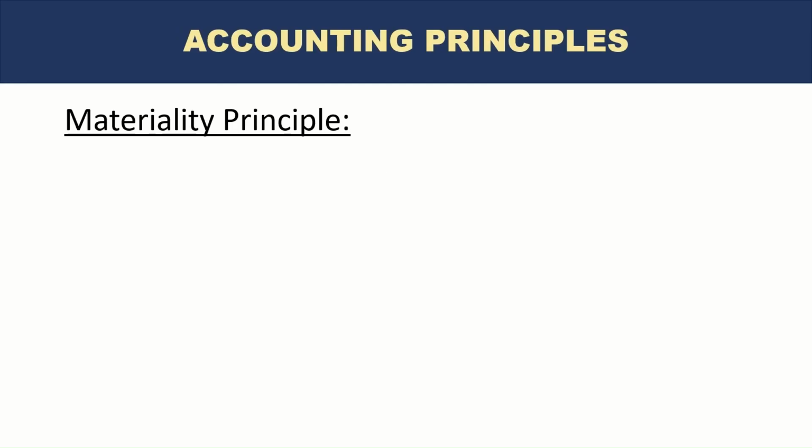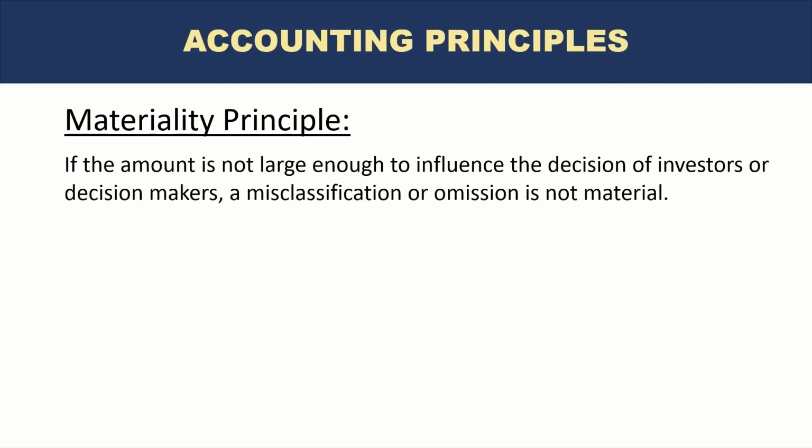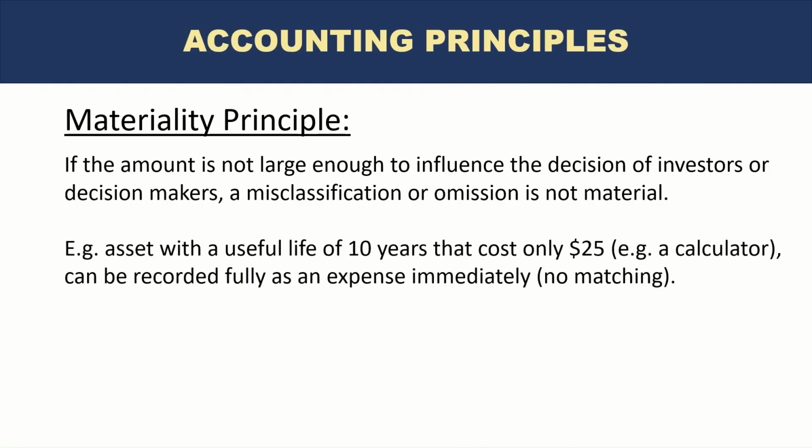The next one is the materiality principle. What it states is that if the amount is not large enough to influence the decision of investors or decision makers, a misclassification or omission is not material. If there is an asset with a useful life of 10 years that costs only $25, right? An example would be a calculator. Some calculators last many, many years, right? So if we look at a calculator which cost us only $25, but we know its useful life is 10, maybe even more years, right?